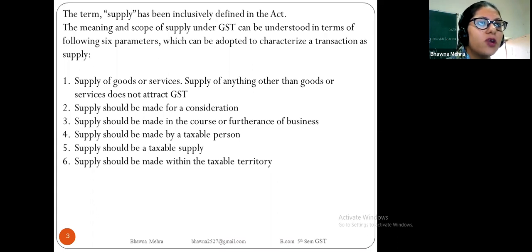Supply should be made for a consideration. Supply should be made in the course or furtherance of business. Supply should be made by a taxable person. If a taxable person has exchanged goods and services or made a supply, it is included in this GST. Supply should be taxable supply, and supply should be within the taxable territory. If the supply of goods and services is made within the taxable territories, then these supplies are included in the GST.